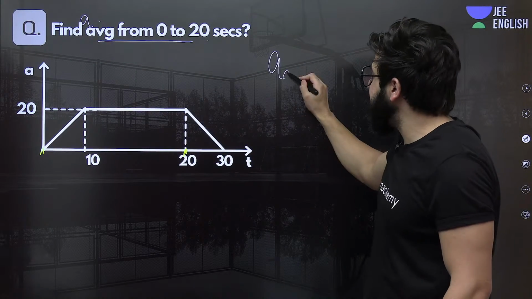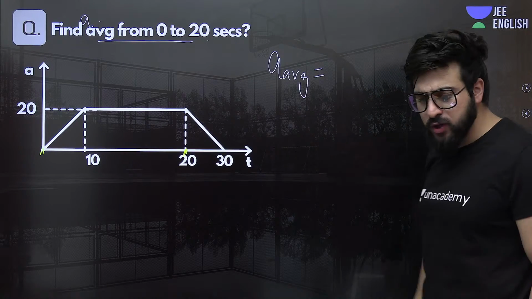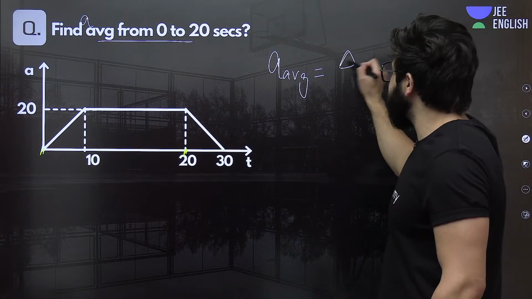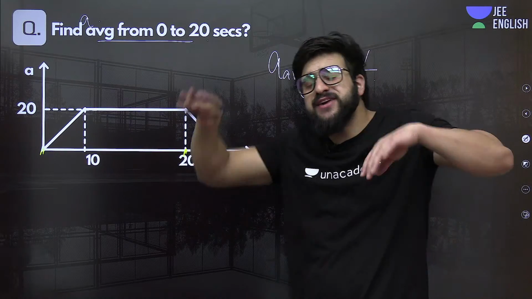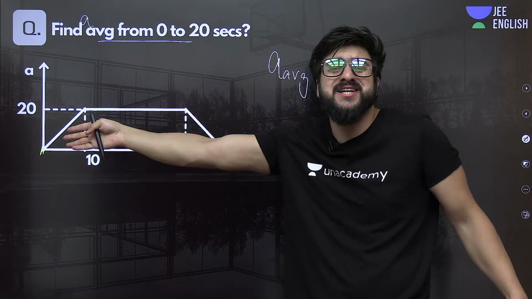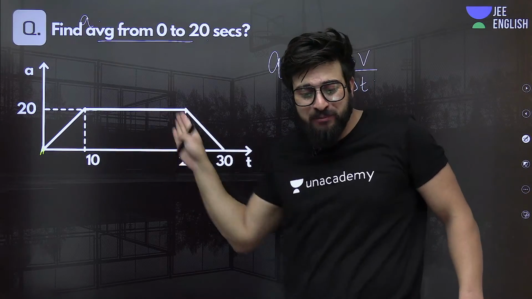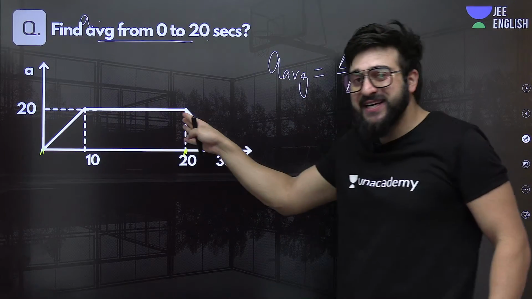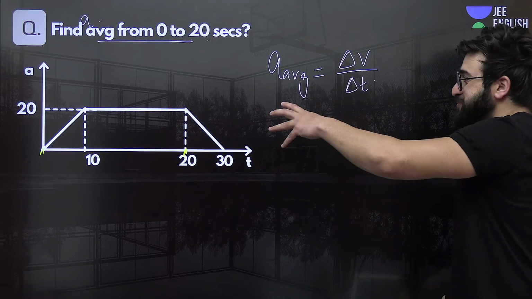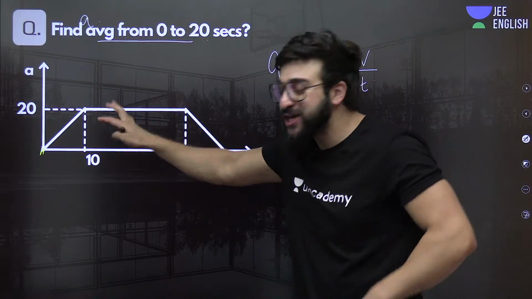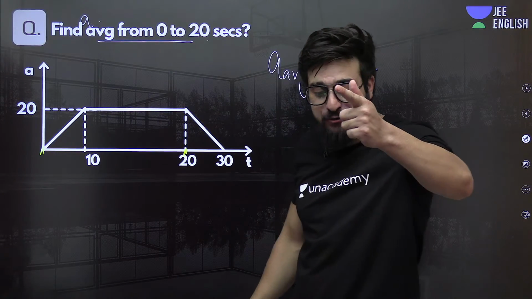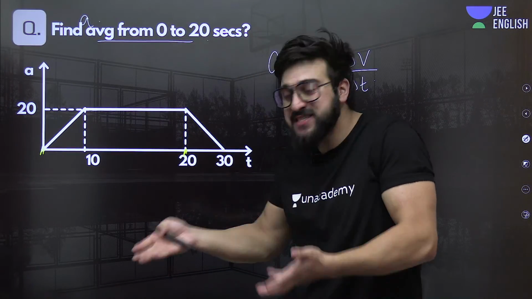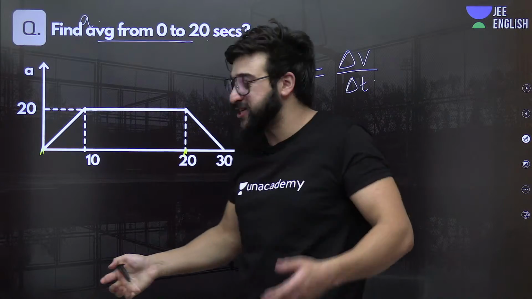How do we exactly find average acceleration? Average acceleration is delta V by delta T. Now here you will say delta V is V2 minus V1. But this is not the velocity time graph. This is an acceleration time graph. In the case of an acceleration time graph, how do you find the change in velocity? We find the area, because the area of the acceleration time graph gives us the change in velocity.